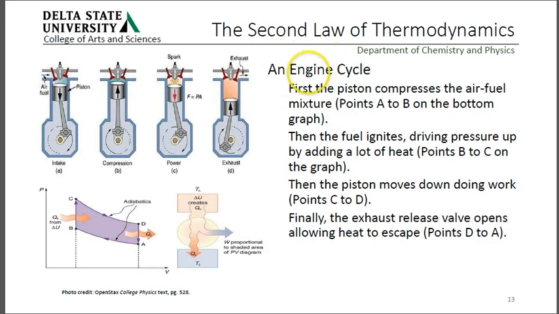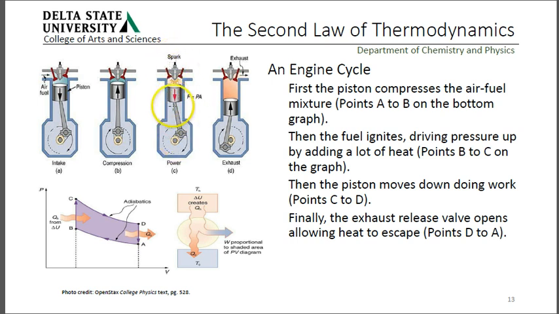In an engine cycle, first the piston compresses. That's here, in B. From point A to B, we compress. The fuel ignites. That introduces heat into the system and does work, right?